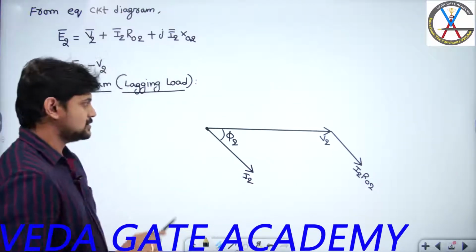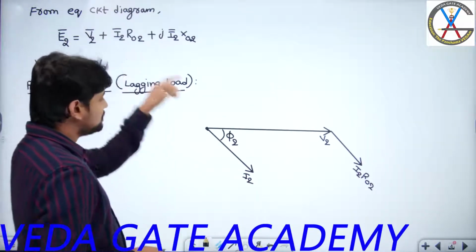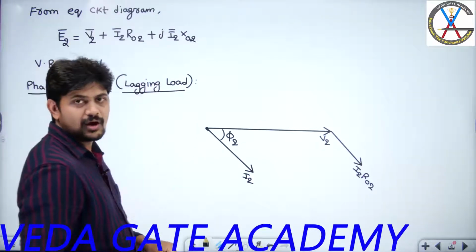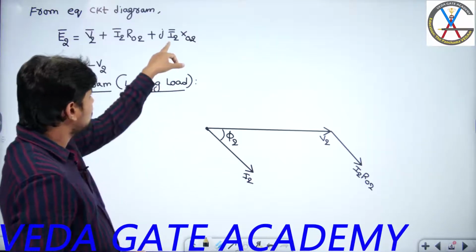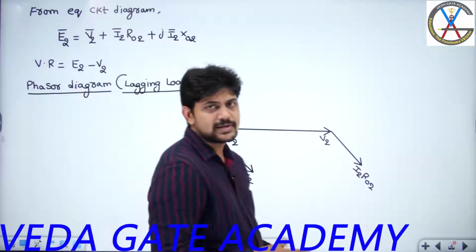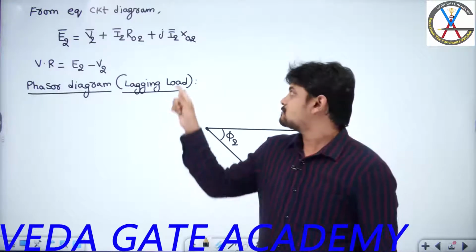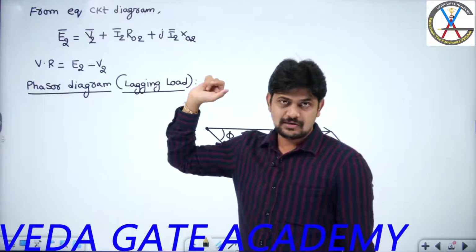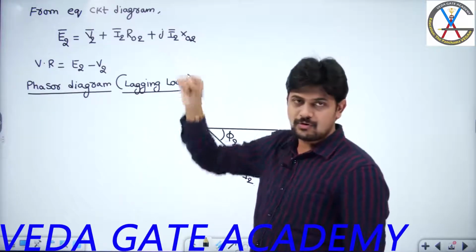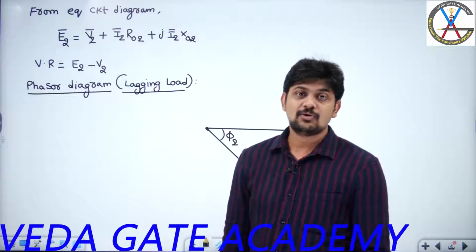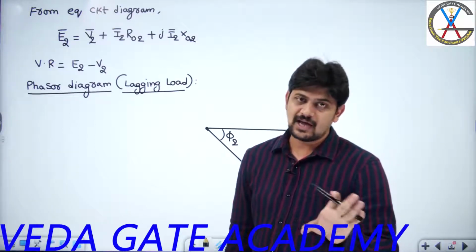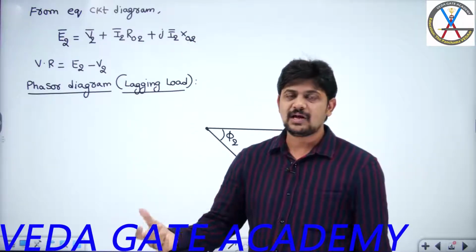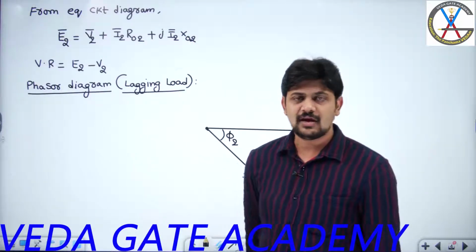So far the discussion. Now from the tip of I2 R02, that means from here, I need to add one more phasor which should be equal to I2 into X02. What is the meaning of I2 into X02? It is the drop across the leakage reactance referred to the secondary side. That means it is a leakage reactive drop. Am I correct or not? Again, the drop means it is a voltage, but it is an inductor, right? So the leakage reactance will be represented with an inductance.